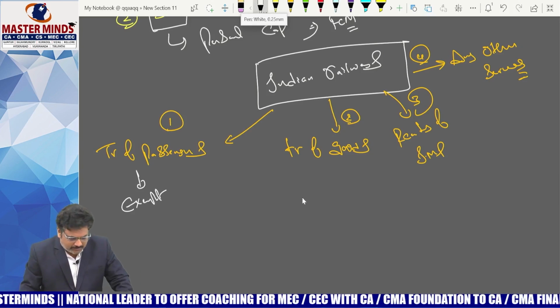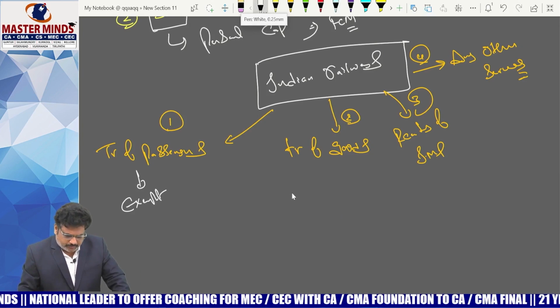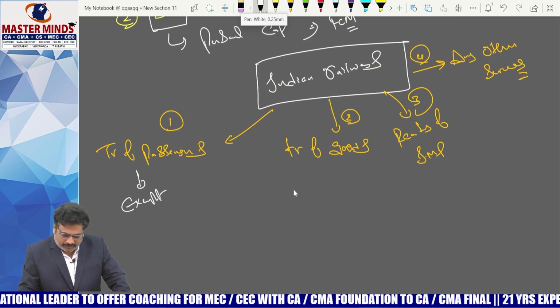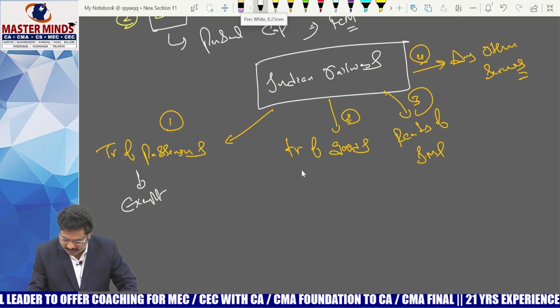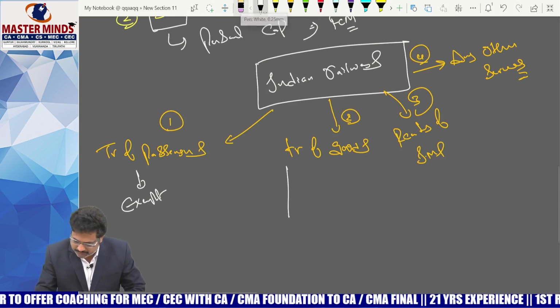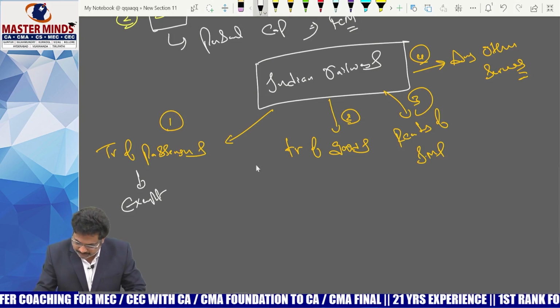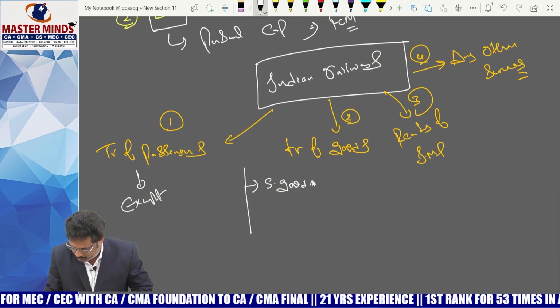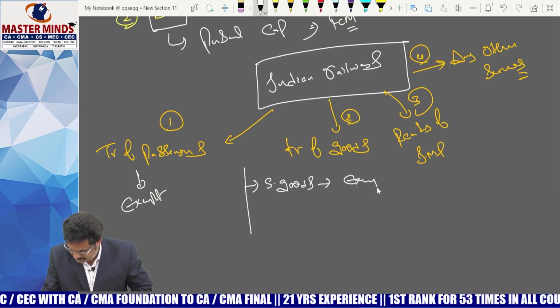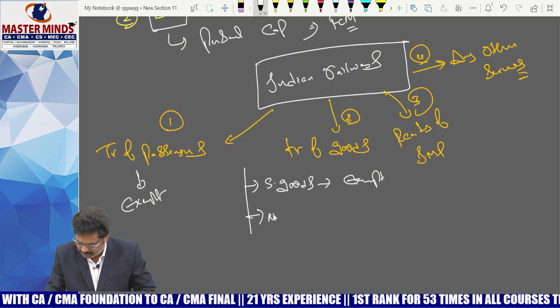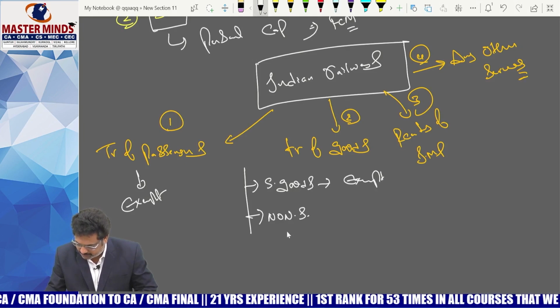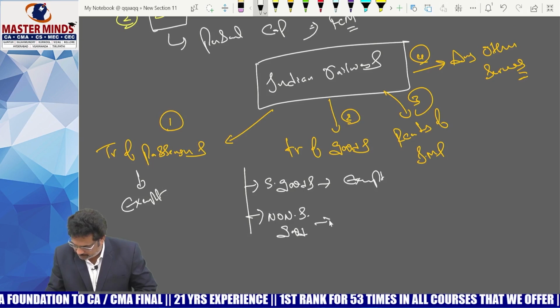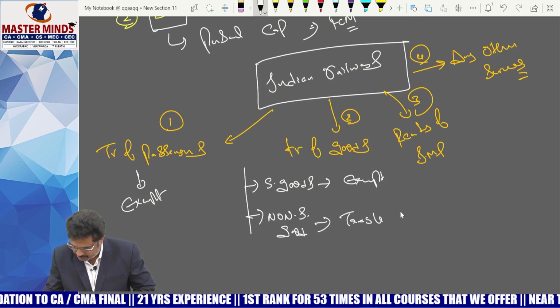Exempt. And transportation of goods by rail from one place to another, exempt or taxable? It depends. If it is a specified good, it is exempt. And if it is a non-specified good, definitely it will be taxable.